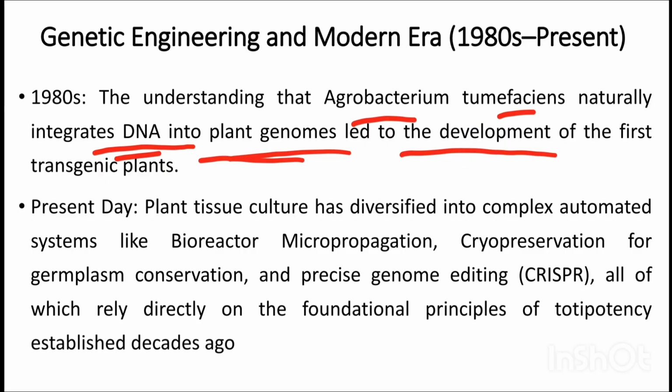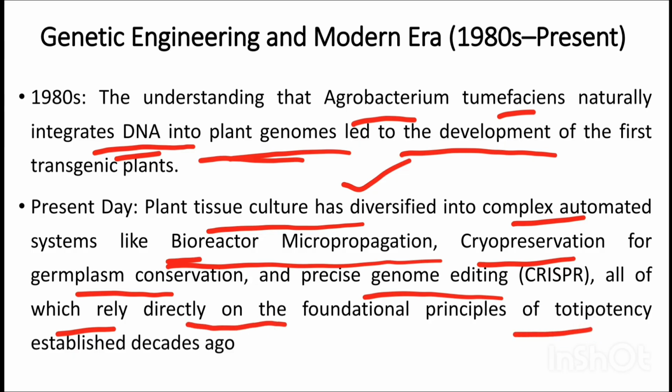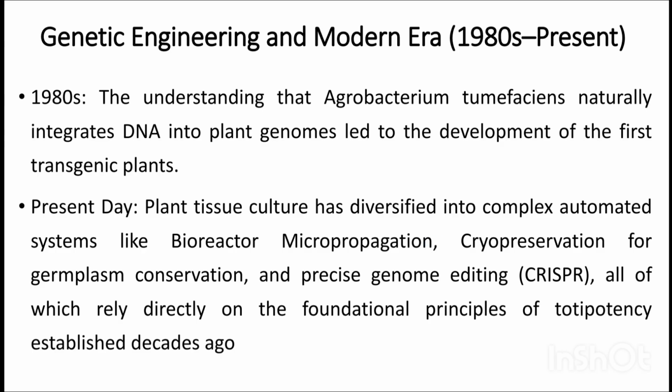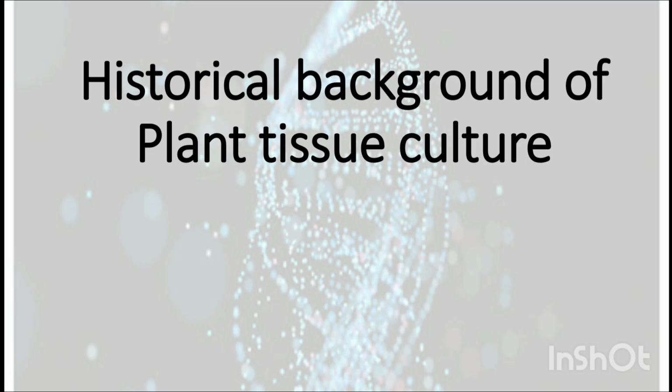And in present day, tissue culture has diversified into complex automated systems like bioreactor micropropagation, cryopreservation for germplasm conservation, genome editing using CRISPR-Cas9 technique, all of which rely directly on foundational principles of totipotency, which was established decades ago. So we should know these discoveries and foundation and about the past experiments before reading the plant tissue culture method.